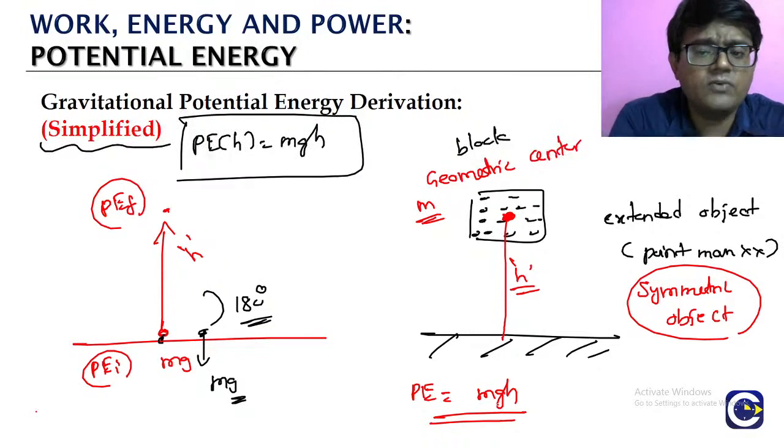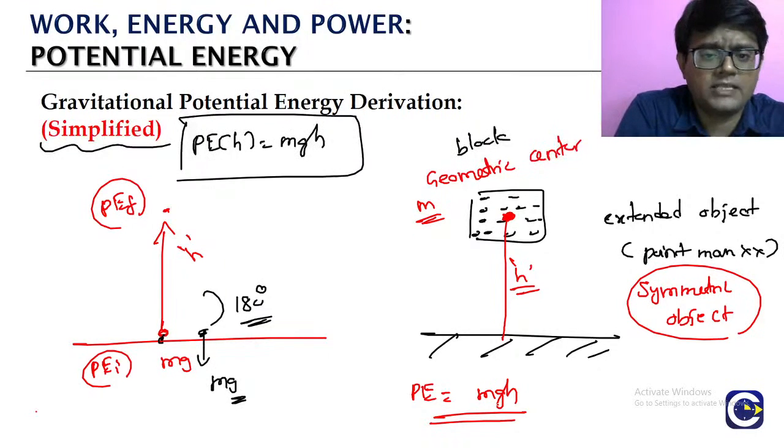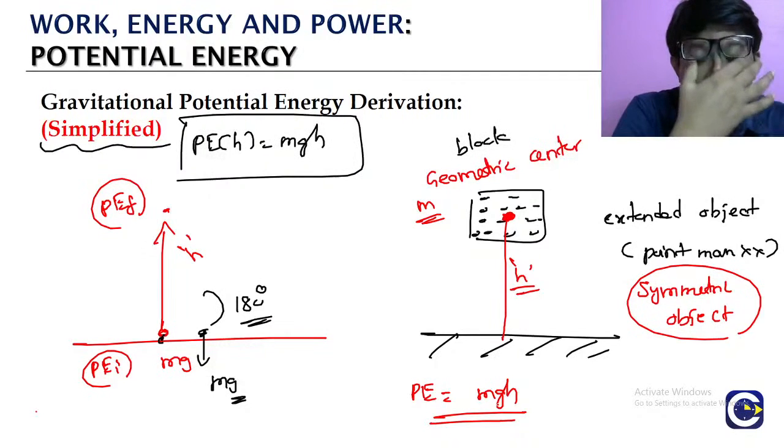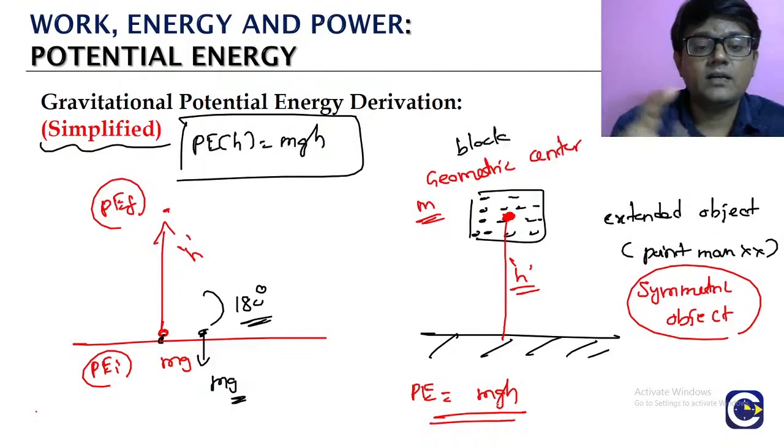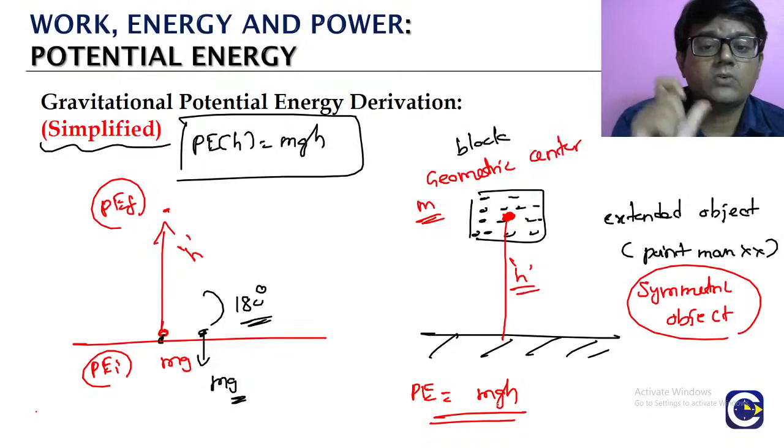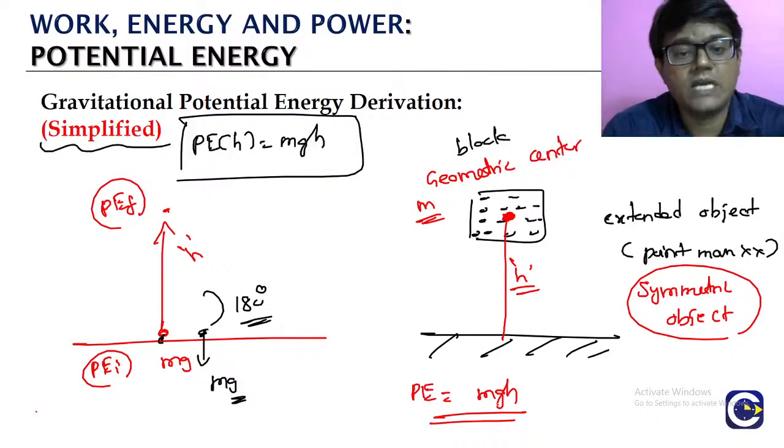So in maximum we'll have what? Symmetric objects like the block and so on. So for these symmetric objects, we have to look at the height of the geometric center, right? That is what we have to consider for the calculation of the gravitational potential energy.